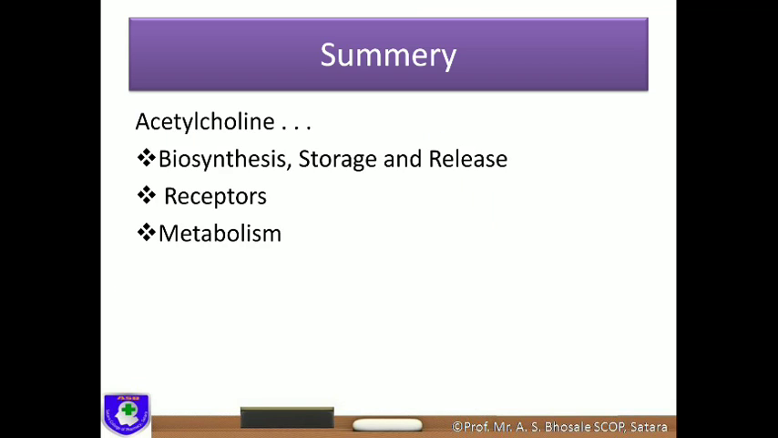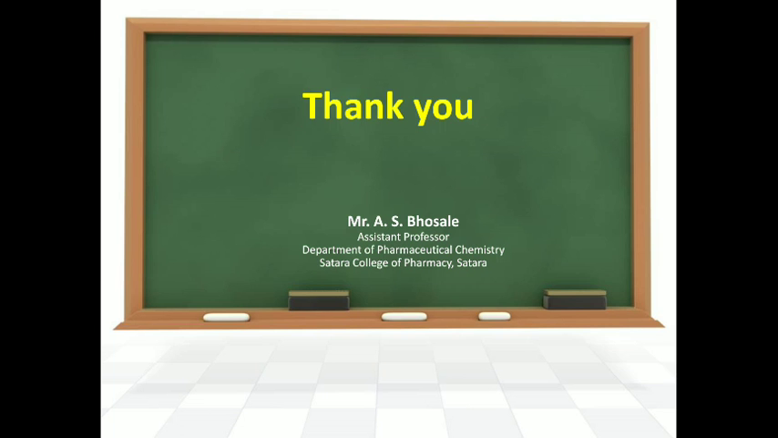Summary: in acetylcholine we saw the biosynthesis pathway, storage into the vesicle, and release of acetylcholine when the action potential is generated. There are two types of receptor, the muscarinic receptor and the nicotinic receptor, and metabolism occurs with the help of acetylcholine esterase. Thank you.